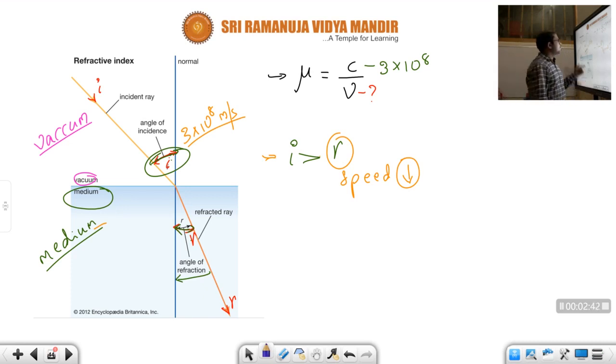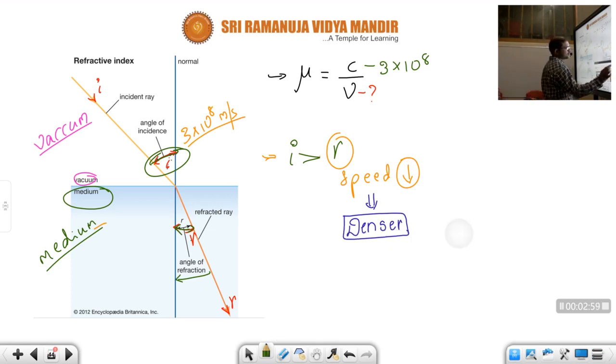And when does speed of light decrease, children? When the medium is a denser medium. Okay, whenever the medium is denser, what will be its speed, children? Speed of light in denser medium will be how much?